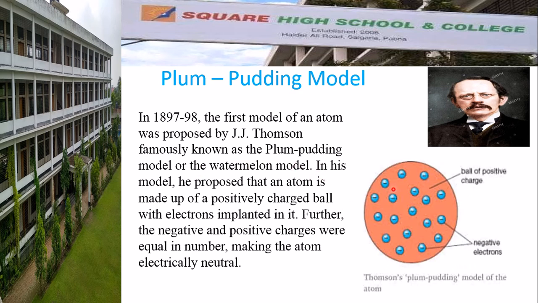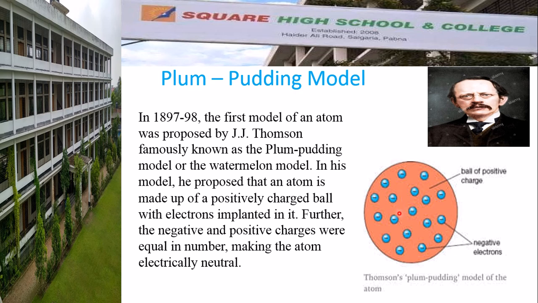In this model, the scientist proposed that an atom is made up of a positively charged ball. That means this ball is fully positively charged, and negatively charged electrons are implanted in it.